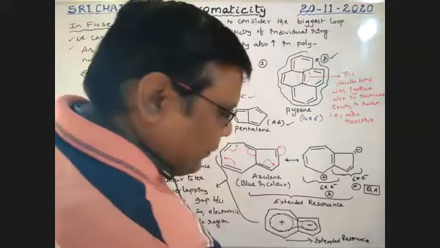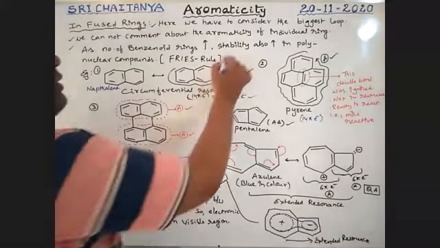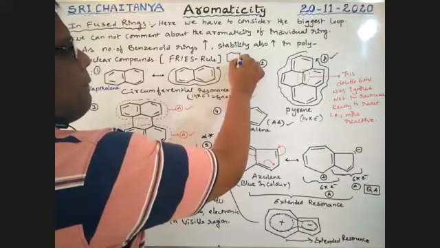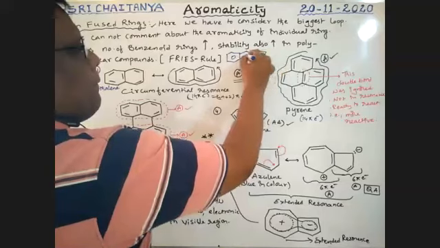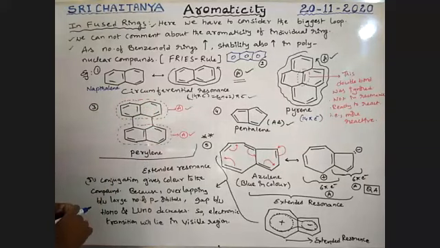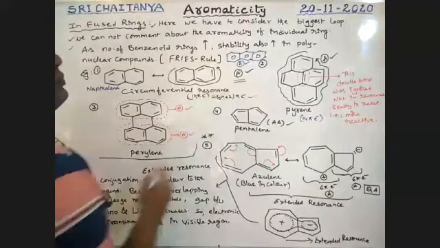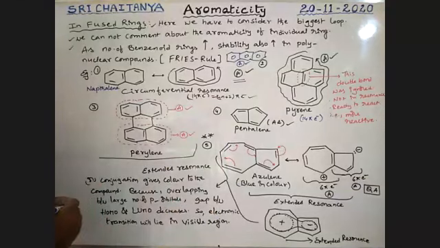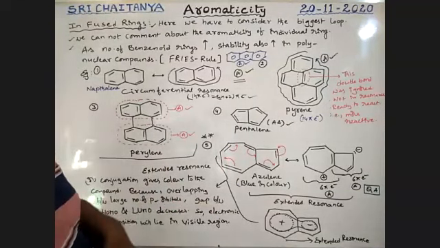Next, not only naphthalene, but also anthracene and phenanthrene. Anthracene means 3 benzene rings. This is anthracene. Anthracene also has circumferential resonance, boys, so that is also accepted. That is also aromatic. Anthracene is also aromatic, and it is also a fused ring. Like this, boys.